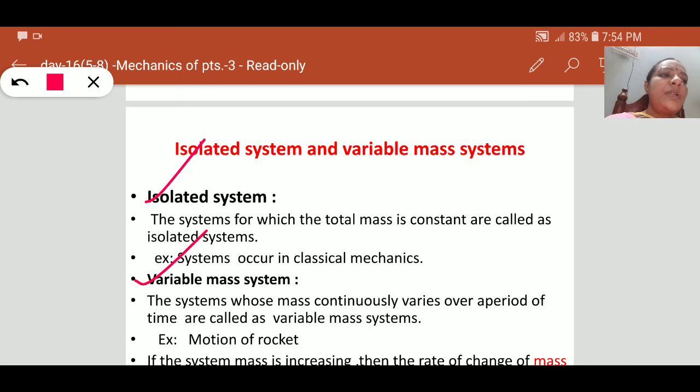The systems for which total mass should be constant, where the change of mass does not occur, that is known as isolated system. Where the mass continuously varies with respect to time, these types of systems are called variable mass system. The best example for this variable mass system is motion of rocket. Why we consider this rocket as a variable mass system is, most of the mass of the rocket is its fuel only. So as the rocket is in motion, its mass decreases rapidly.